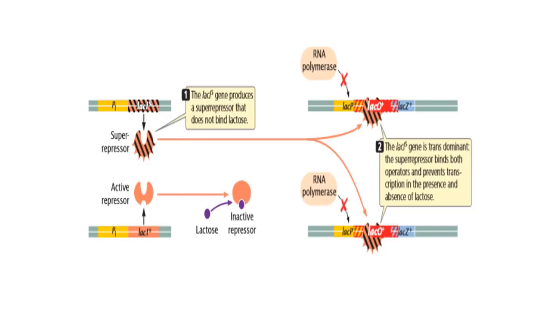Here, this repressor is known as a super repressor. As I told you earlier, the lac-I gene is trans-dominant. The super repressor binds both operators and prevents transcription in the presence and absence of lactose in the case of lac-Is mutation.